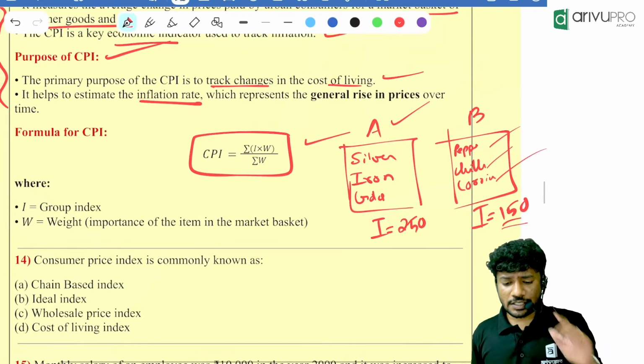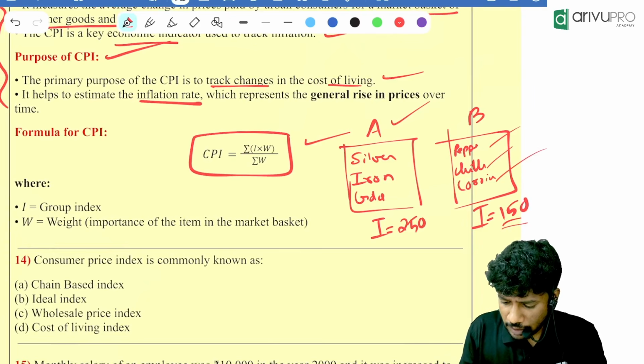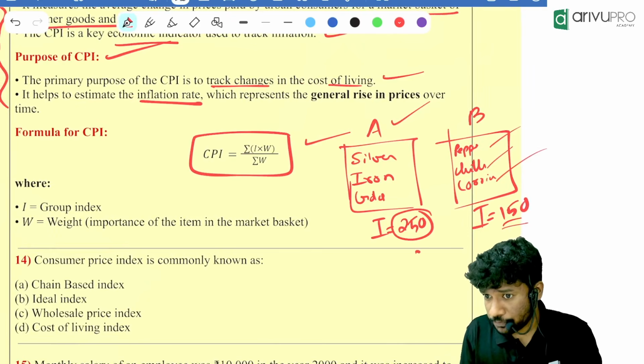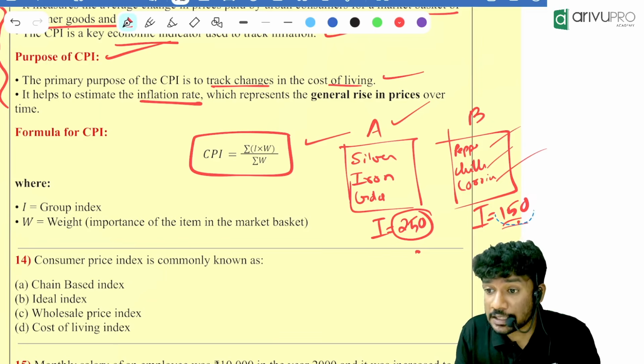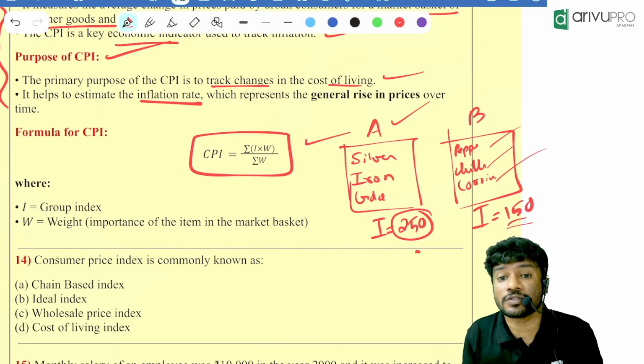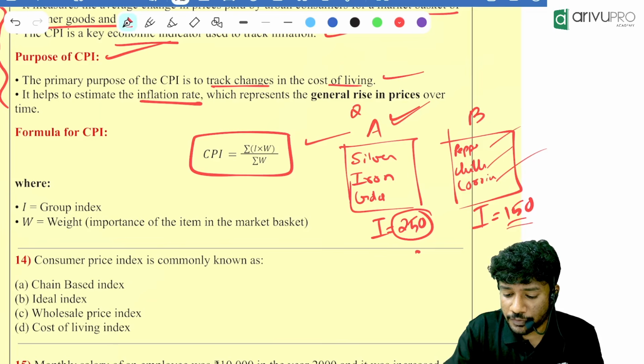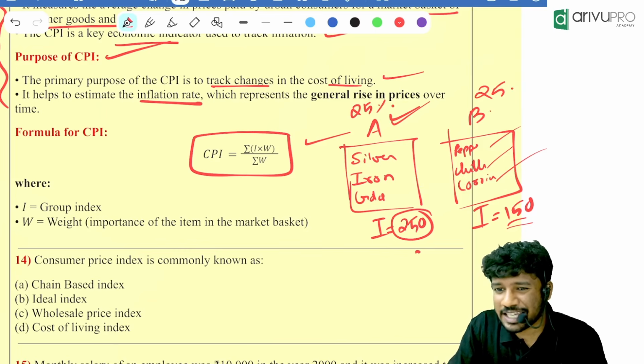Now, the thing is, we need to find the CPI. They will give the index value, right? 250. Then the index of both the cases will be given, right? Yes, 250. Then they will give the weight also. Group A should have a weight of 25, then B will have a weight of 25. They will keep a weight.